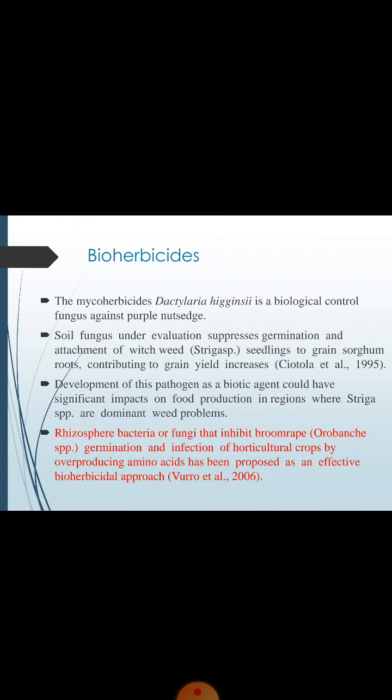Development of this pathogen as a biotic agent could have a significant impact on food production in regions where striga species are dominant weed problems. Rhizosphere bacteria and fungi that inhibit broomrape germination and infection of horticultural crops by overproducing amino acids have been proposed as effective bioherbicides, as I am indicating in red color.